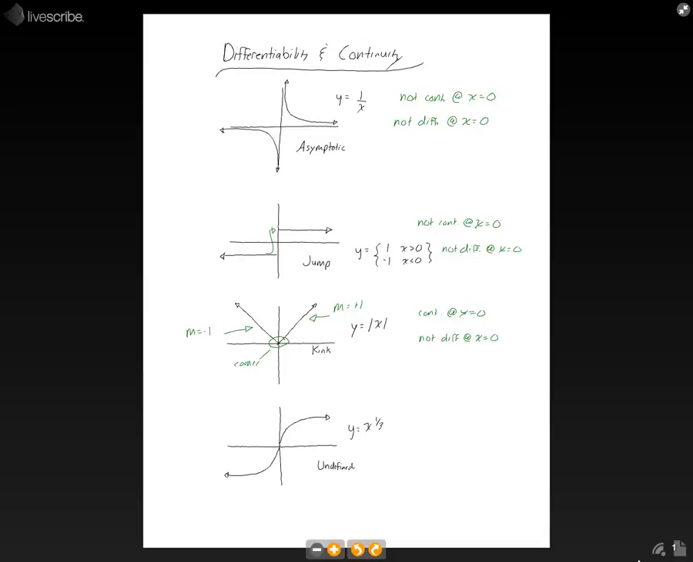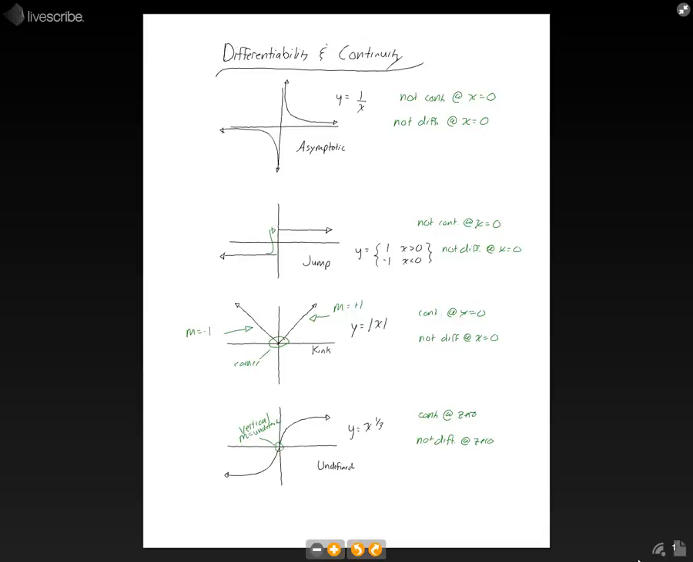The final type of discontinuity is an undefined discontinuity. It happens when you have a function like y equals x to the 1/3, for example, and the function actually goes vertical here at 0. And at that point, the slope is undefined. So it is continuous at 0. However, it is not differentiable at 0.